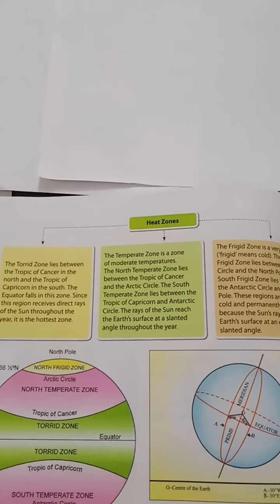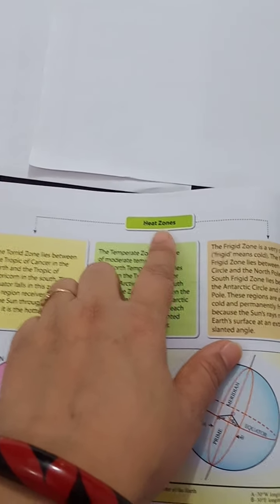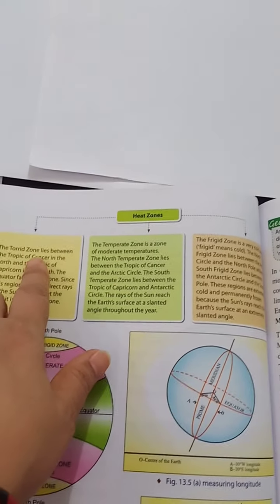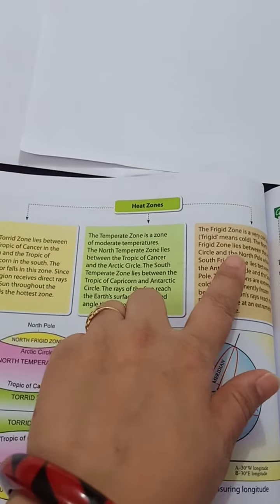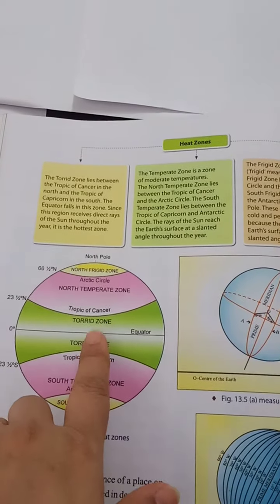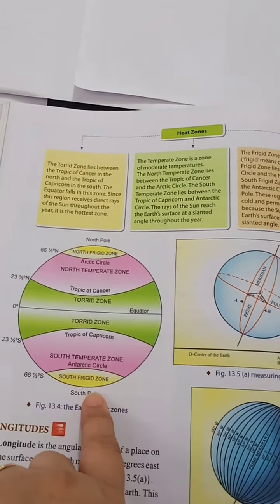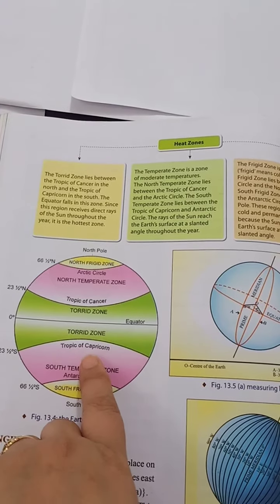Everyone, now we have to read about the heat zones. As we can see in the book, all three heat zones are given: torrid zone, temperate zone, frigid zone. We have seen torrid zone, temperate zone, frigid zone. Same way, south side also, torrid zone, temperate zone and frigid zone.